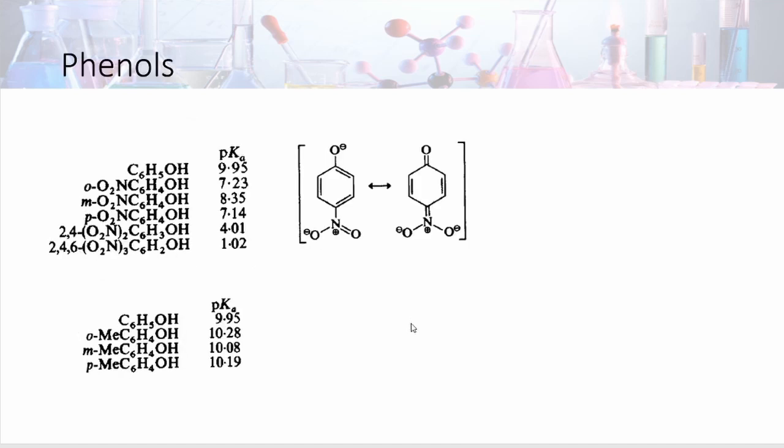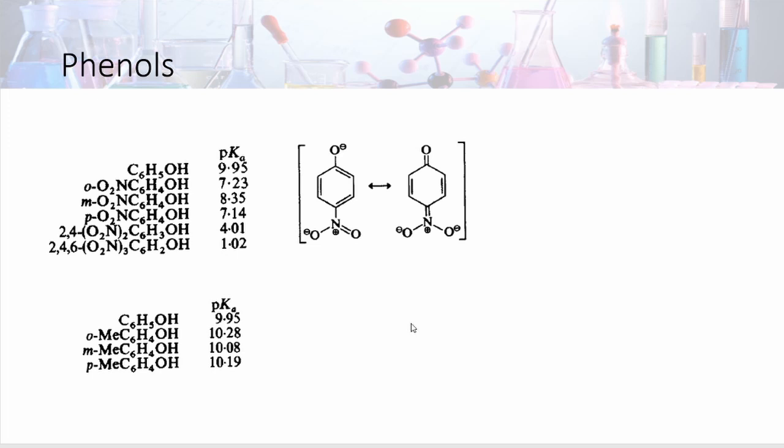Phenols actually act as weak acids because the phenoxide form after dissociation is stabilized by resonance, and if there are some electron withdrawing groups and donating groups, we see the effect by seeing the pKa value changes. Phenol has pKa value 9.95.